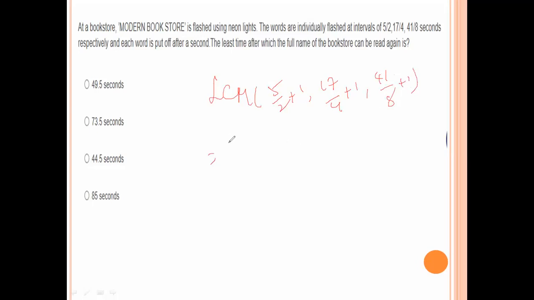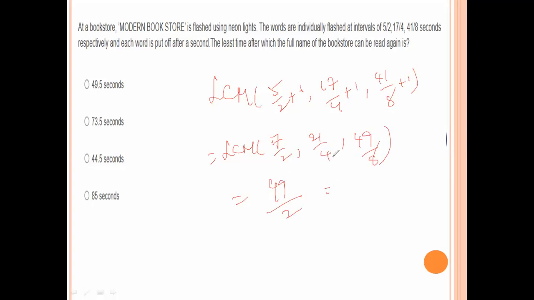It is equal to LCM of 7/2, 21/4, 49/8. The LCM of the numerators is 49, and the HCF of the denominators is 2, so 49/2.